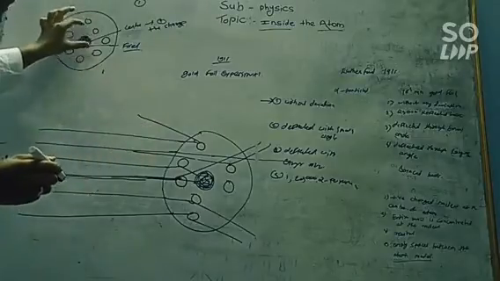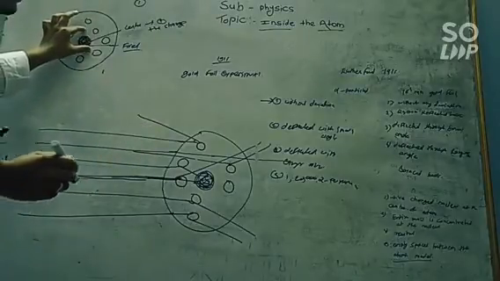So this center is nothing but the nucleus, and it is positively charged.